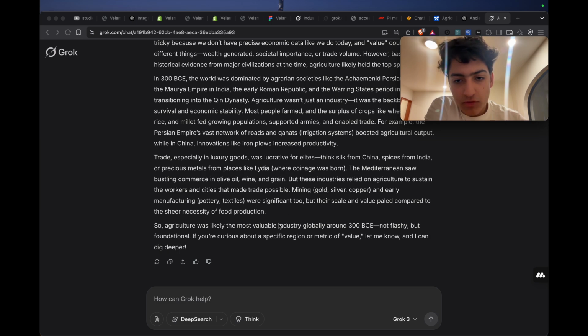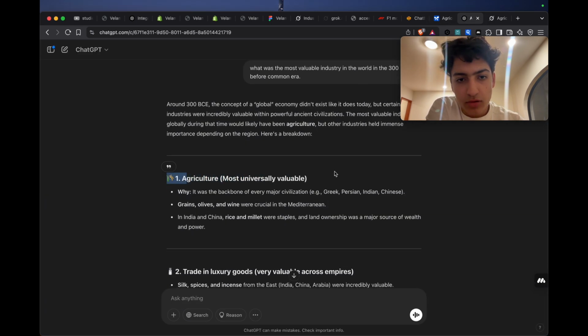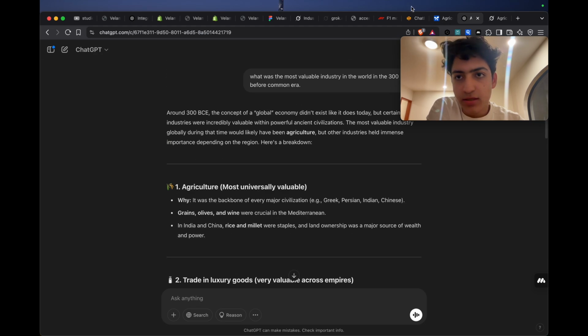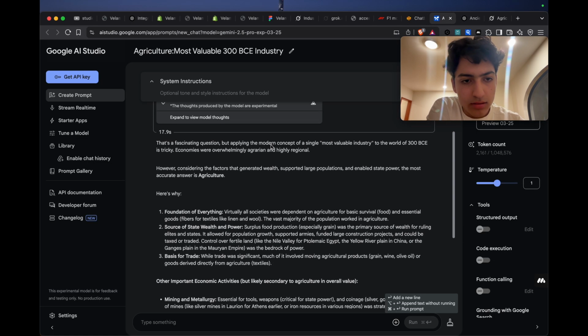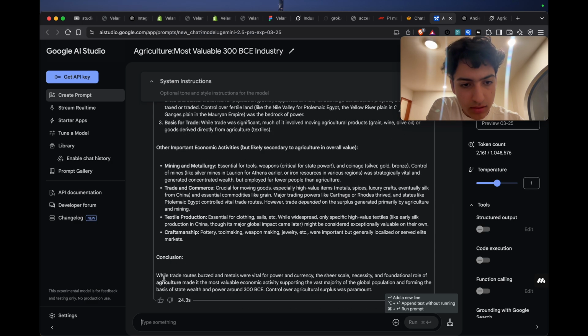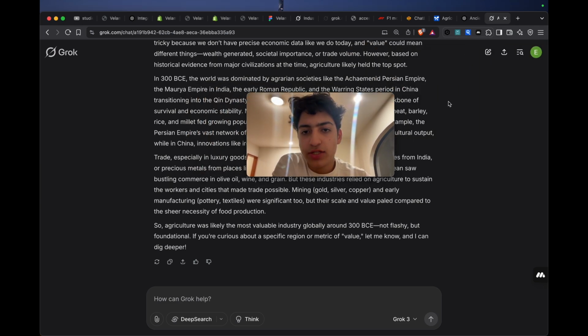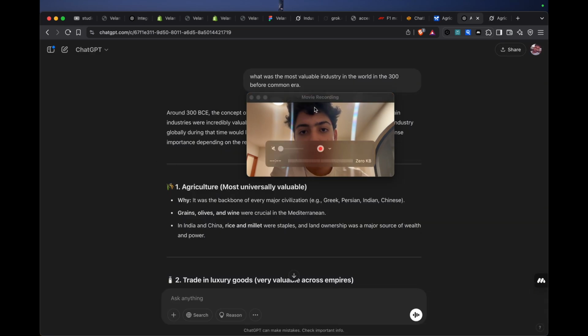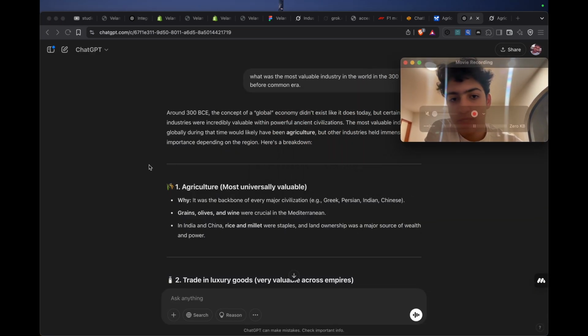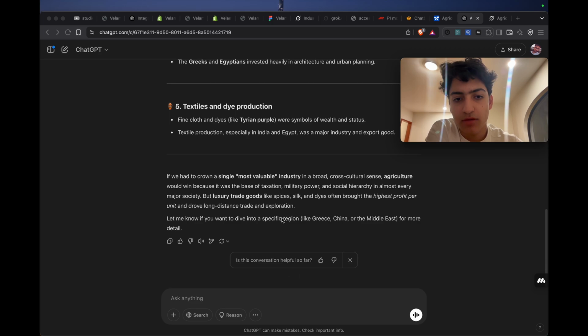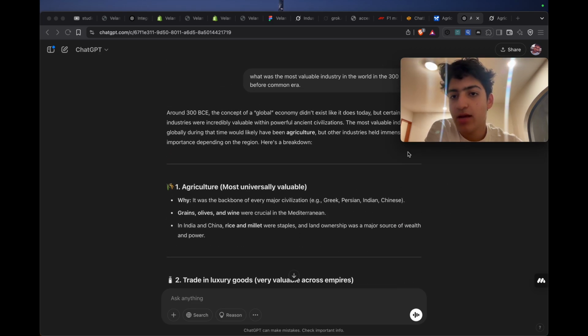Obviously this one is much more. But yeah, agriculture. I like this format. Then here, agriculture. Yeah. So everyone had got that one right. But as you can see, with Apple Intelligence, there's the first flaw. It's relying essentially on this. So literally the response that Apple Intelligence gave me was very similar to this one. Obviously this one has a very different format. But that's one flaw that I see in Apple Intelligence.